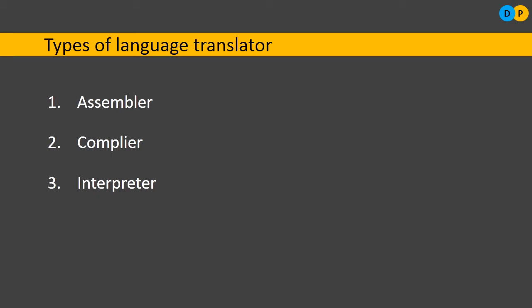Each one will perform a different variety of job. Okay, all of them are translators, but they perform their task in a different manner for a different purpose. But all of them are softwares. They are not hardwares. Assembler, compiler and interpreter, all of them are softwares. They are not hardwares. So let us study each one of them in detail.